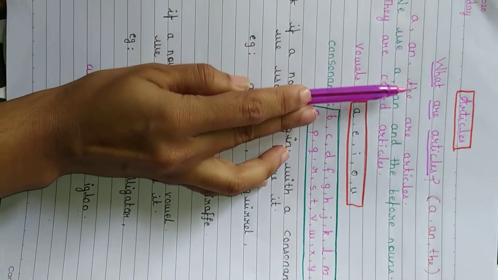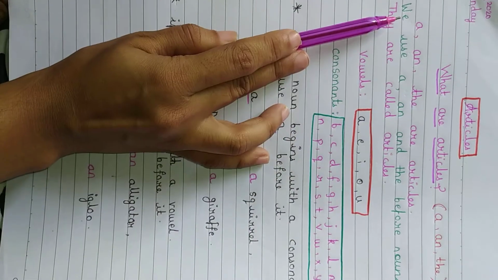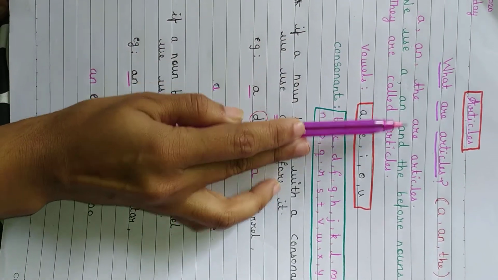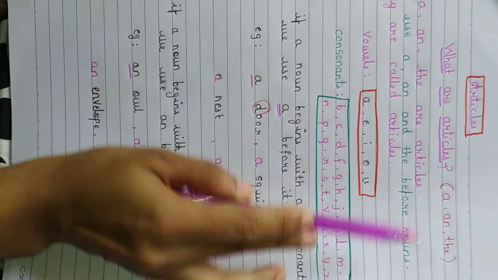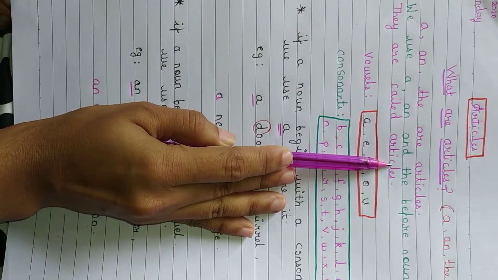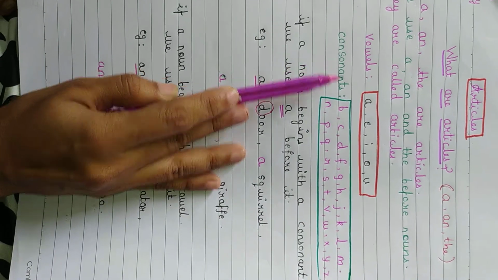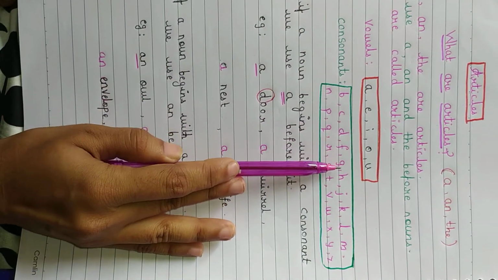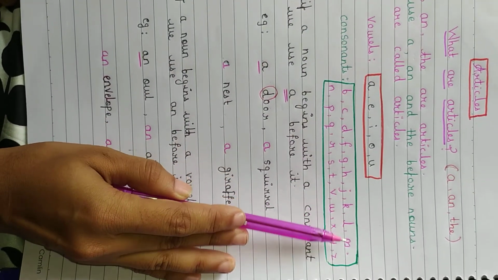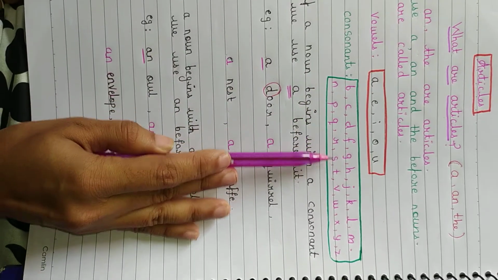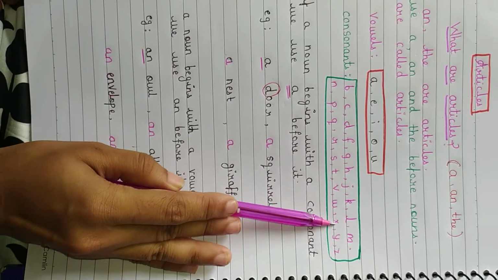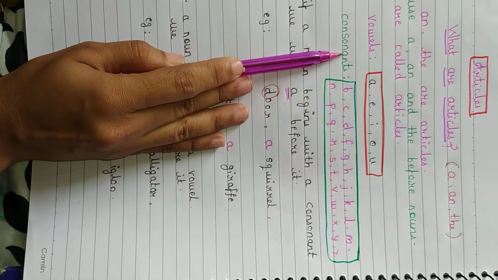A and the are articles. We use a and the before nouns. They are called articles. Vowels: A, E, I, O, U. Consonants: B, C, D, F, G, H, J, K, L, M, N, P, Q, R, S, T, V, W, X, Y, Z. These are consonants.